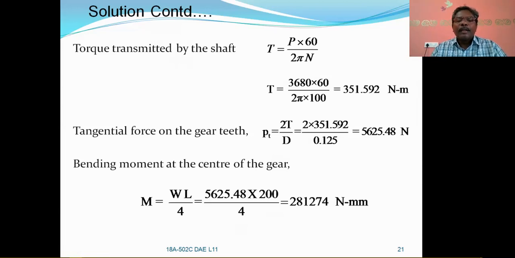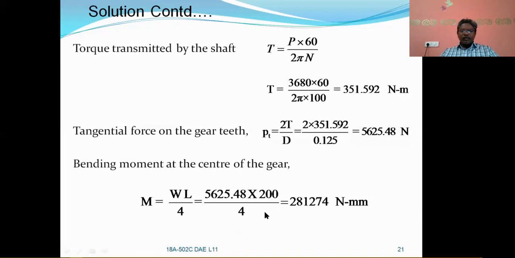That's why WL by 4 will be the maximum bending moment, where W is the tangential force or the load acting by the gear, and L is the length of the shaft. So W is PT itself. So 5625.48 into 200, where L is the length of the shaft, by 4, then you will get maximum bending moment as 2,81,274 Newton millimeters.